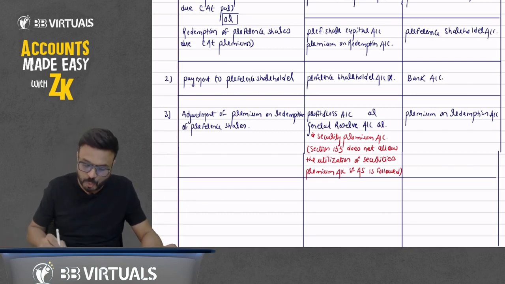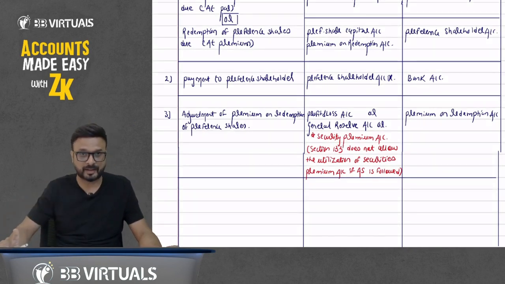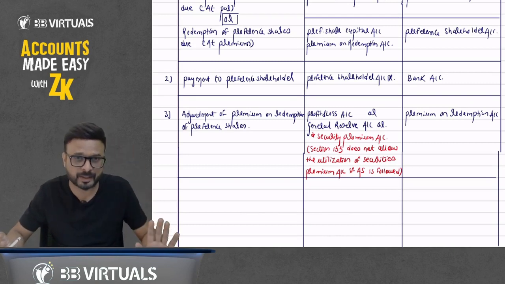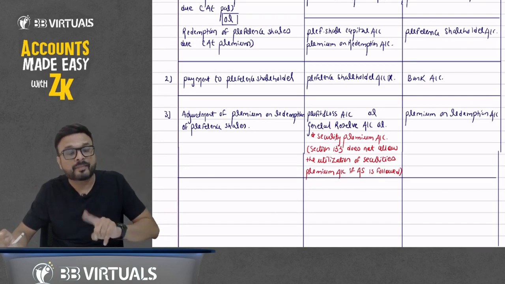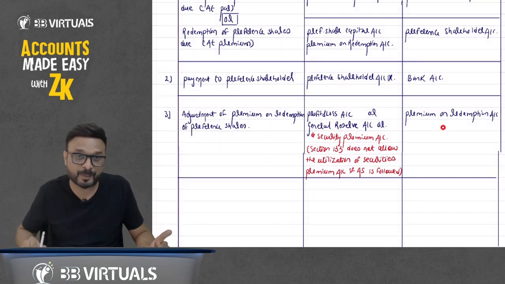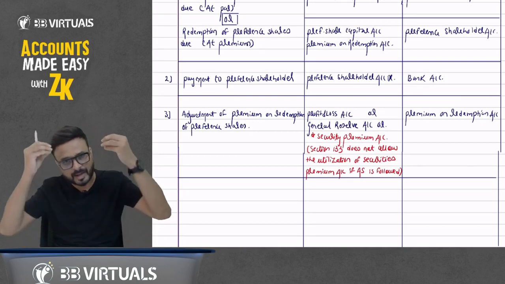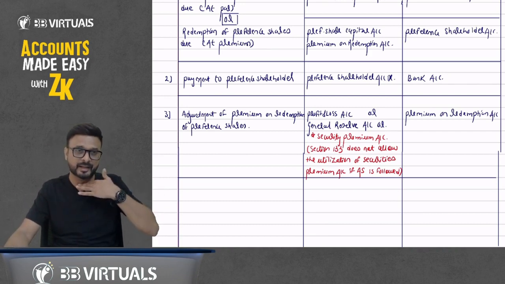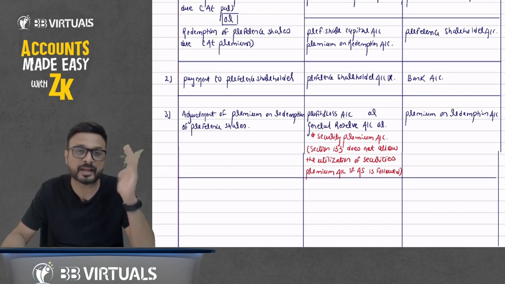So you can utilize securities premium only if the company is not following accounting standard, and that will not happen. There are very rare chances, a remote possibility, that any company is not following accounting standard. If it is not following, then you can utilize the securities premium account to write off premium on redemption of preference shares. Almost 99.99% of companies will follow it; if a company follows accounting standard, they cannot utilize the securities premium. If they are not following, then they can.